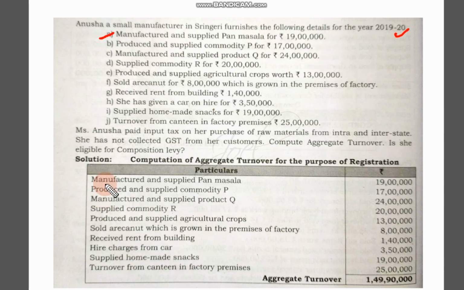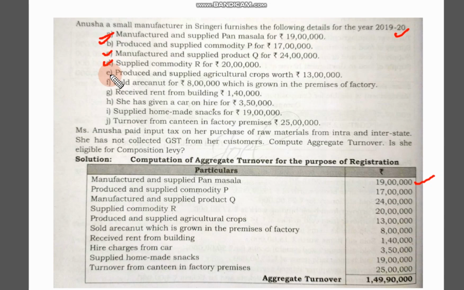But for the aggregate turnover, will it come? Because it is a sale, we have to consider it. The only thing is that the person is not eligible for the composition levy scheme, but it will definitely come under aggregate turnover. So first we consider this. Product produced and supplied, commodity P worth rupees 17 lakh: yes, sale, we have to consider. Manufactured and supplied a product, so the same kind of two transactions is also allowed. Next, supplied commodity R for rupees 20,000, so again we are considering this.